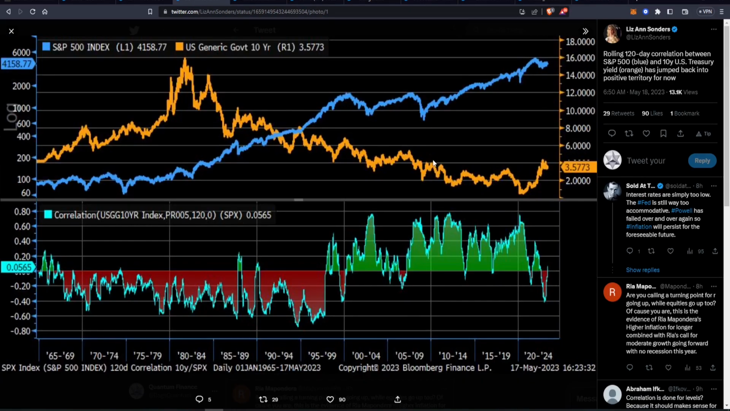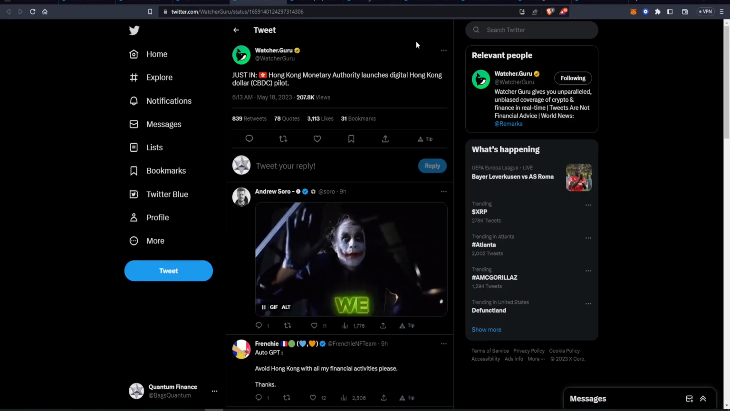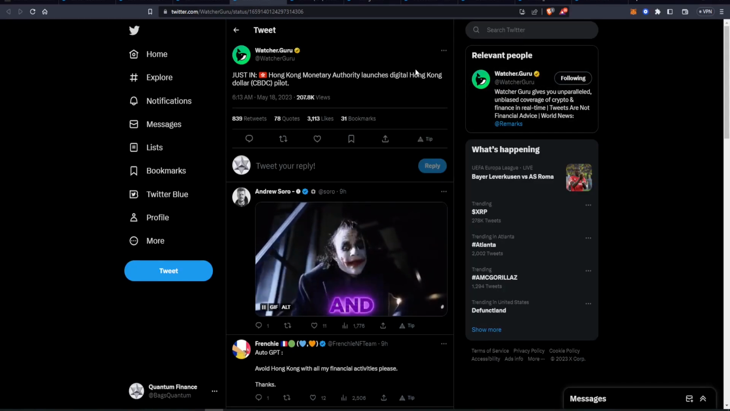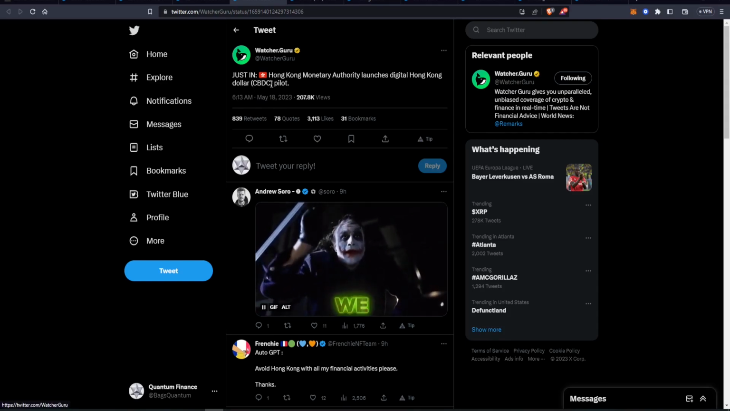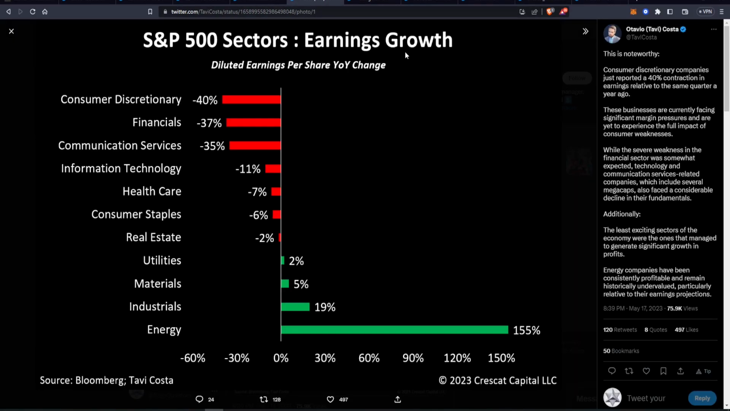And here we have a chart of the rolling 120-day correlation between the S&P 500 and the U.S. 10-year yield, and it has jumped back into positive territory. We also have Hong Kong's Monetary Authority launching a digital Hong Kong dollar, which is a CBDC pilot. And this is the S&P 500 sector's earnings growth. As you can see, the worst performing sectors here are consumer discretionary, financials, and communication services, and the best performing sectors here are energy, industrials, and materials.